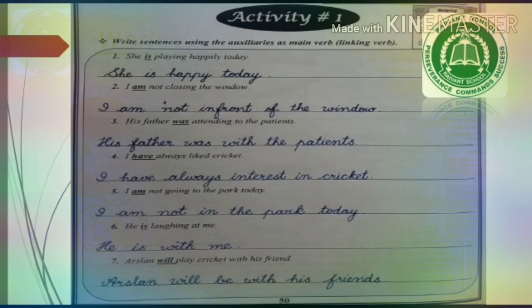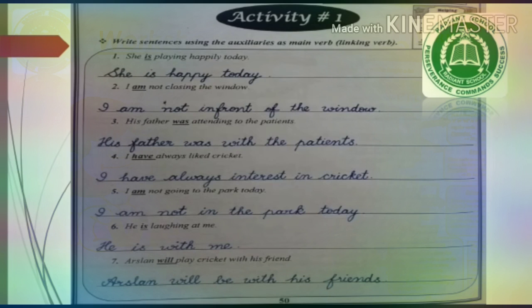So, when you use the auxiliaries or the helping verbs as main verb, it means that the main verb or the action verb is missing and only the helping verb is there. And it will work as a linking verb and will link the subject to the rest of the sentence.